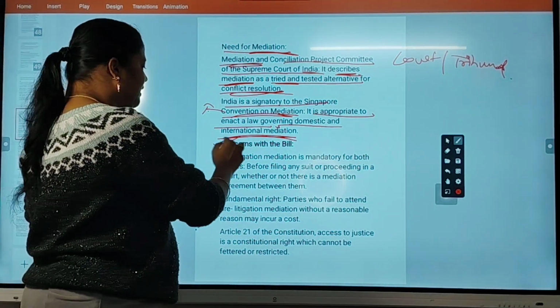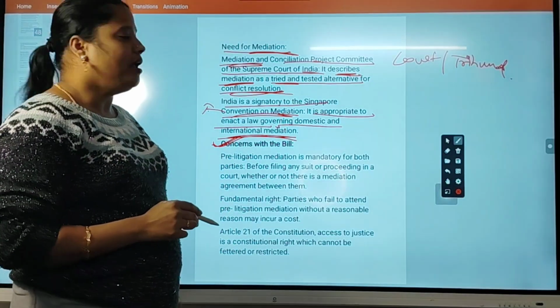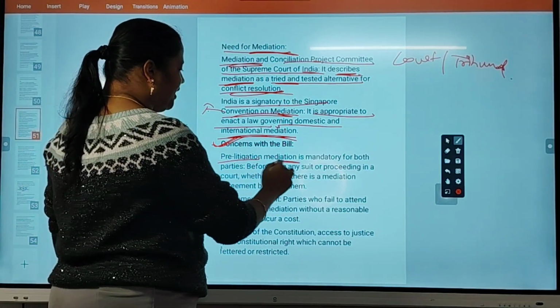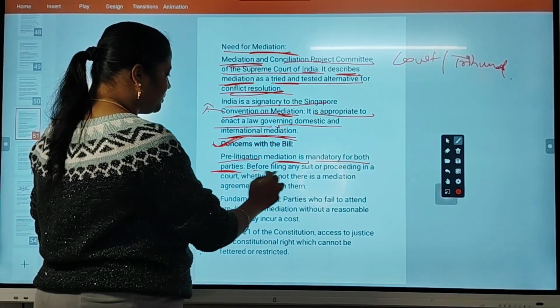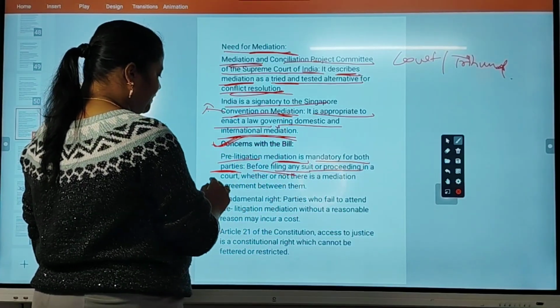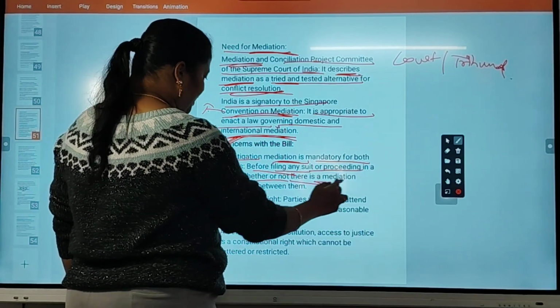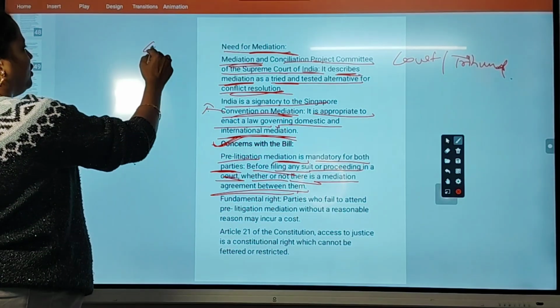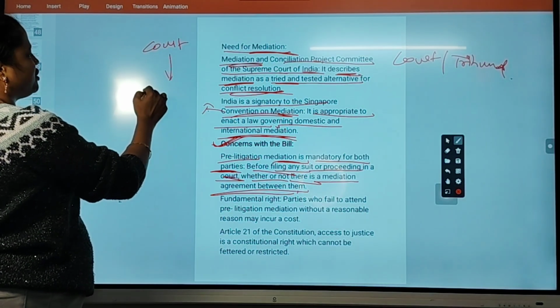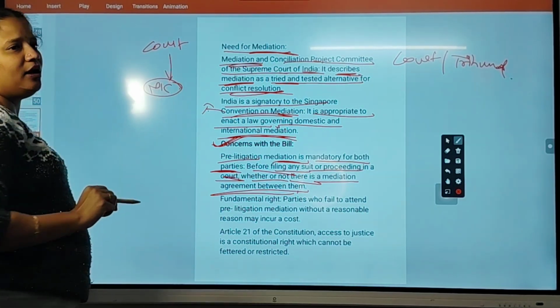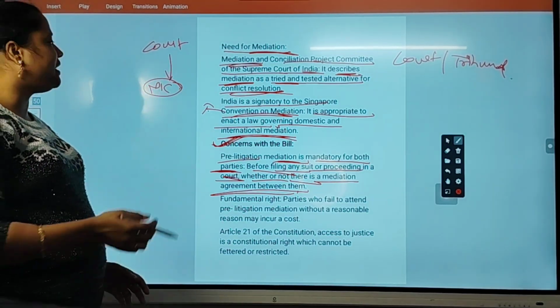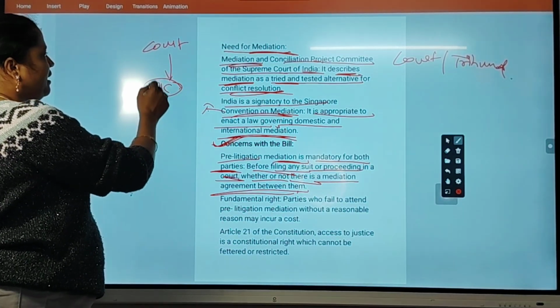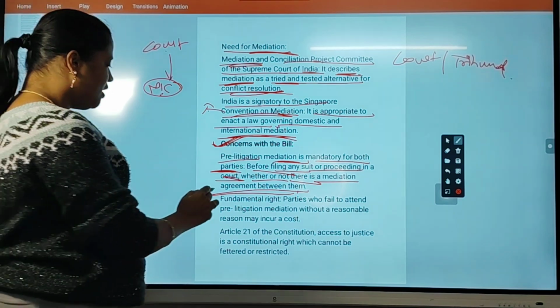Okay, what are the concerns, what are the problems with the bill now? Pre-litigation mediation is mandatory for both parties before filing any suit or proceeding in court, whether or not there is a mediation agreement between them. So before going to the court, they have to go to the mediation council to get the problem solved there. In case it's not solved there, then they have to go to the court.